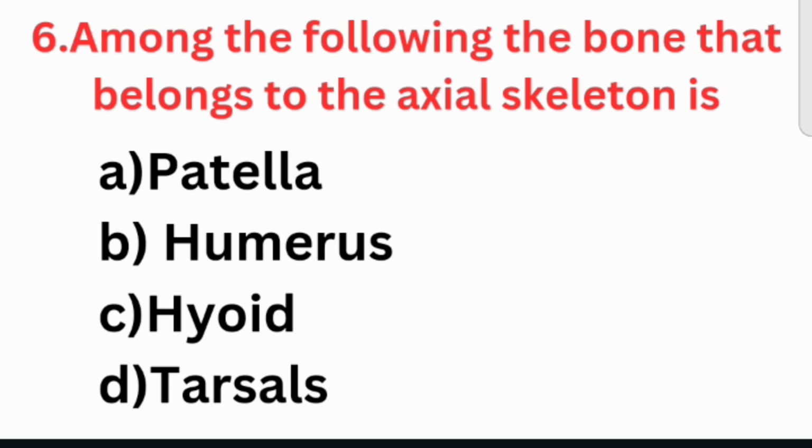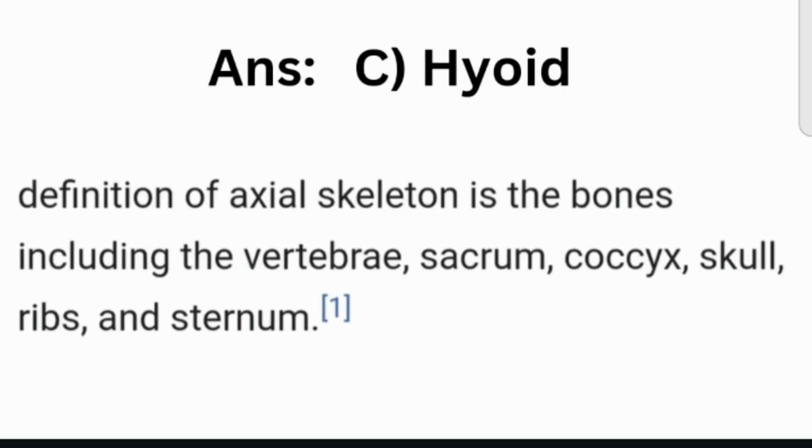Next question. Among the following, the bone that belongs to the axial skeleton is option A. Patella, option B. Humerus, option C. Hyoid, option D. Tarsals. The right answer is answer C. Hyoid.